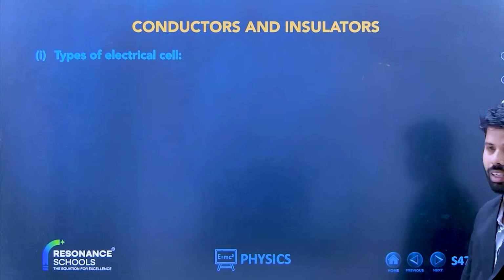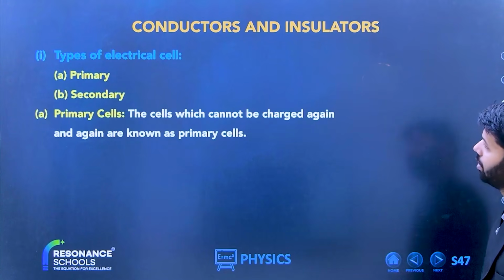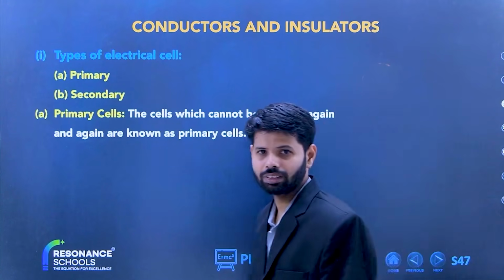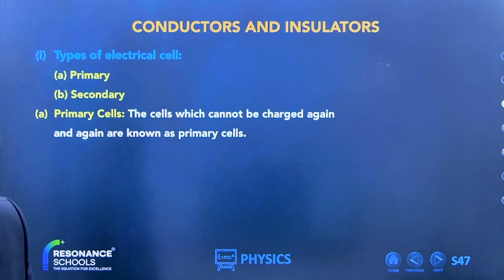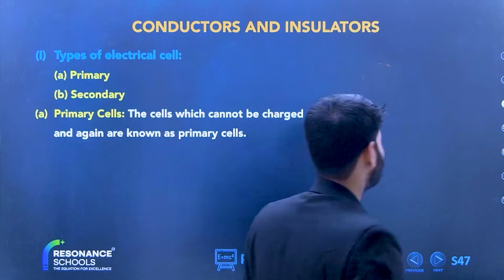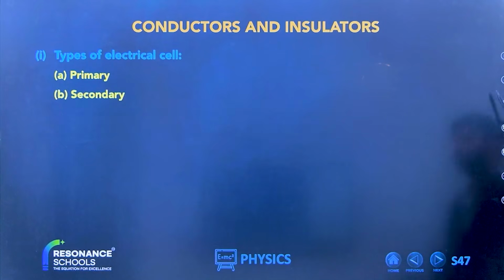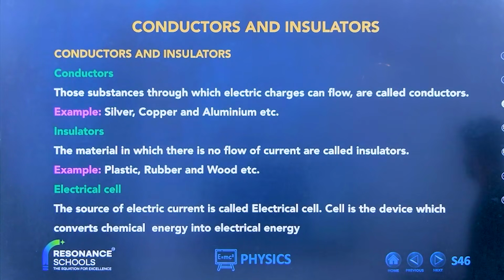Types of electrical cell. How many types are there? Primary, secondary, and these two types only, right? In this level of class, right? I was writing, but I do one thing, take a screenshot. Now, move forward also.